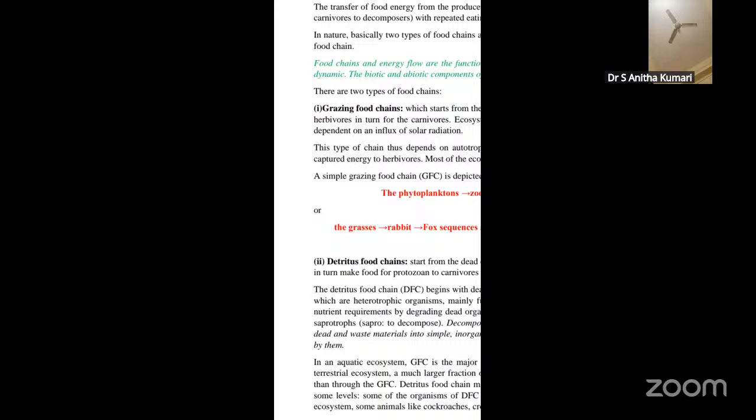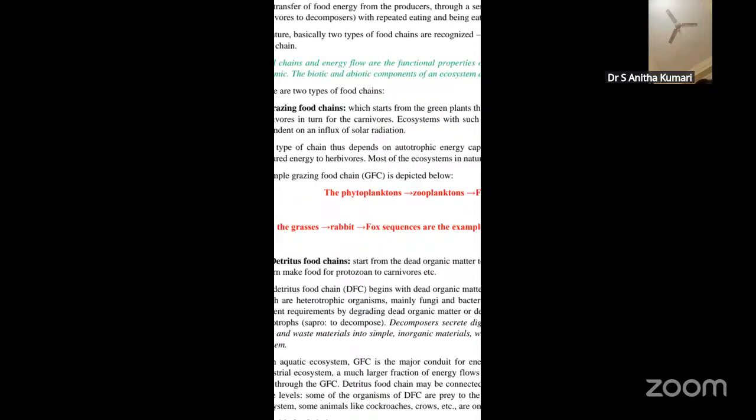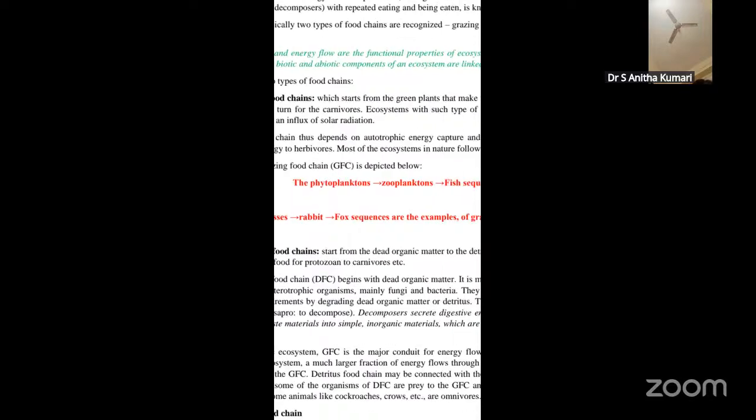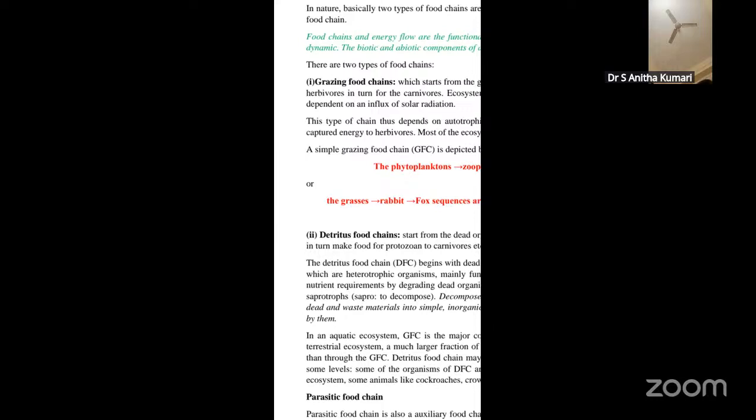In an aquatic ecosystem, for example, the grazing food chain is the major conduit for energy flow. As against this, in a terrestrial ecosystem, a much larger fraction of energy flows through the detritus food chain when compared to the grazing food chain. The detritus food chain may be connected with the grazing food chain at some trophic levels. So the detritus food chain starts from the decomposers. It doesn't start from the producers.